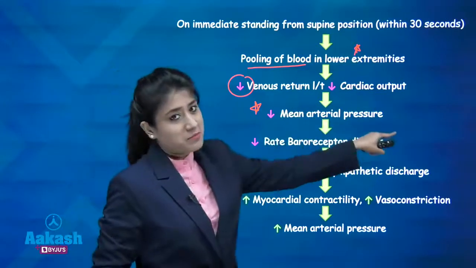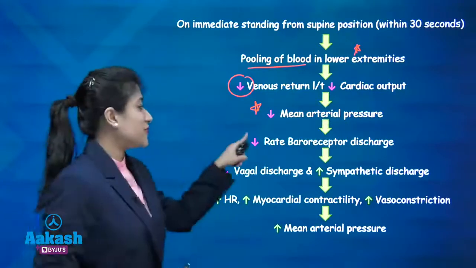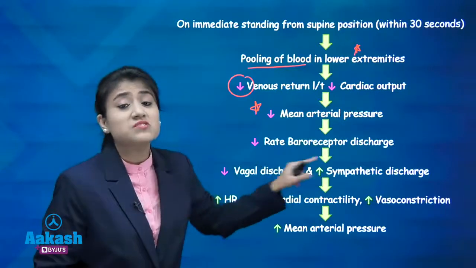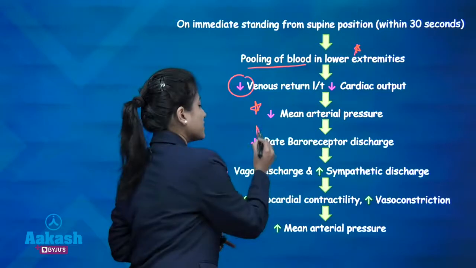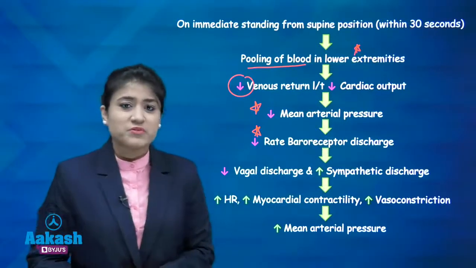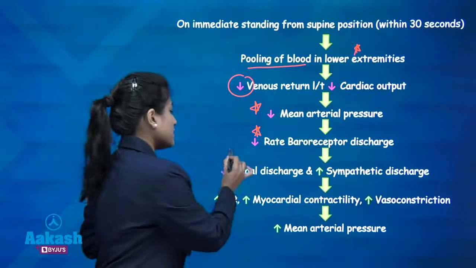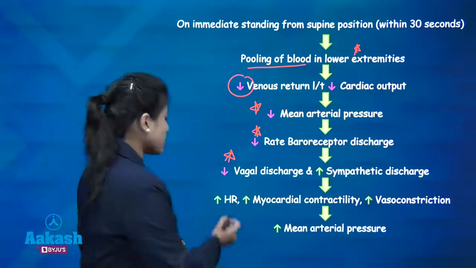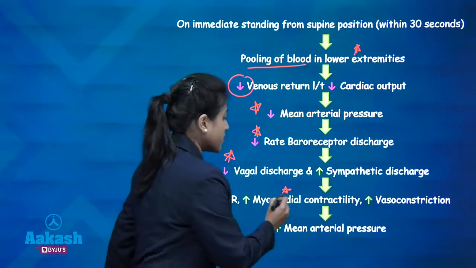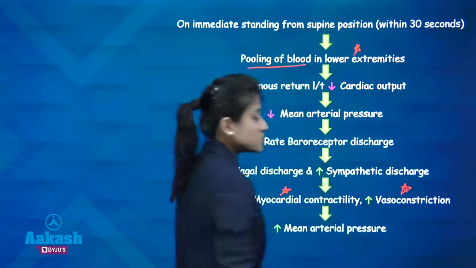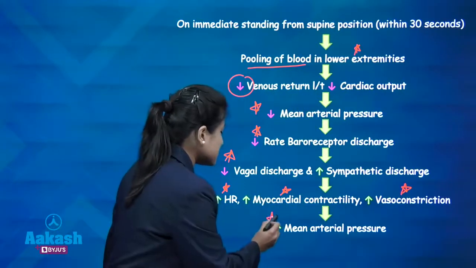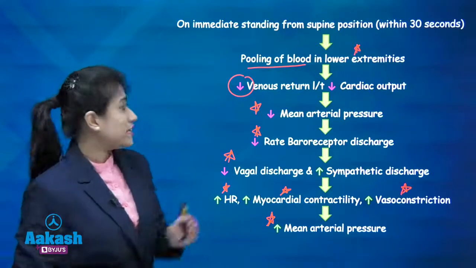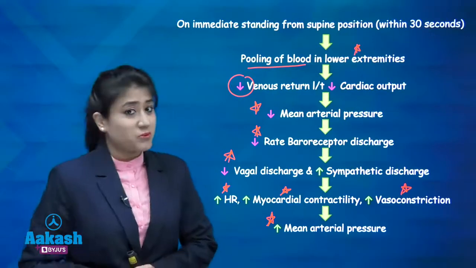Now we know what will happen if there is decreased mean arterial pressure: there will be a decreased rate of discharge from the baroreceptor. Write it down. Decreased rate of baroreceptor discharge. So now medulla will decrease the vagal discharge and increase the sympathetic discharge, leading to increased heart rate, increased myocardial contractility, and increased vasoconstriction, leading to an increase in mean arterial pressure. Okay, so these are the physiological changes occurring when a person immediately stands up from the supine position.